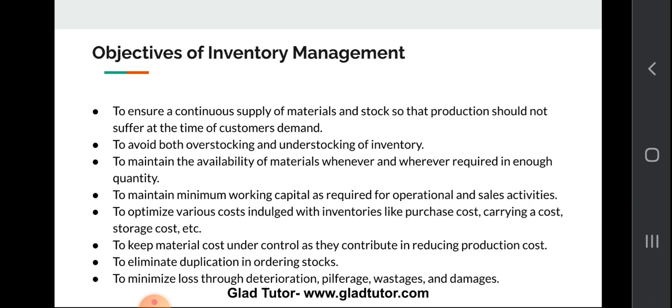There should not be any duplicacy. To minimize loss through deterioration, like falling from a higher to a lower level in quality, pilferage, that is stealing things of little value, wastages, and damages. So we have to minimize these losses also. These are basically the objectives of inventory management which an enterprise aims for.